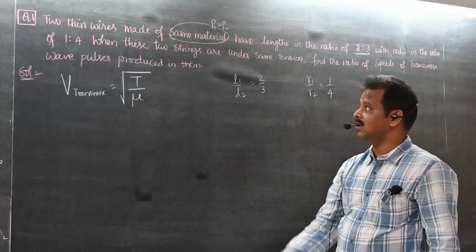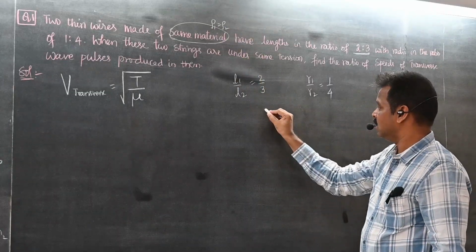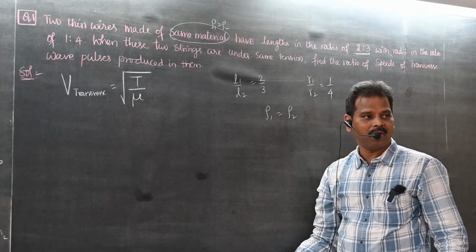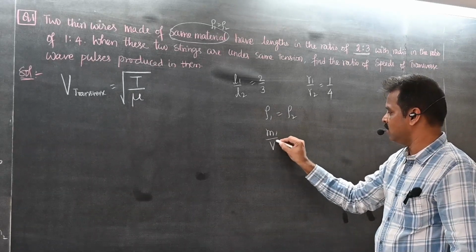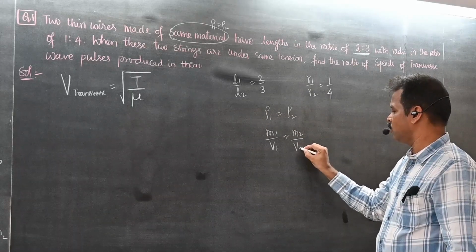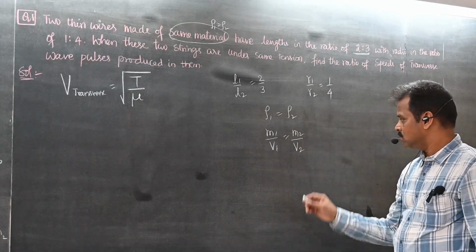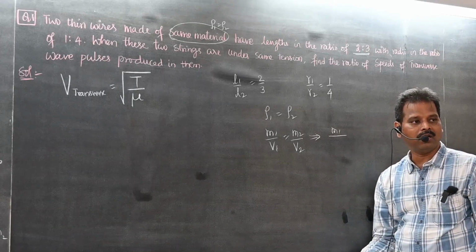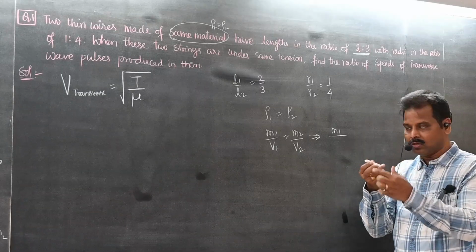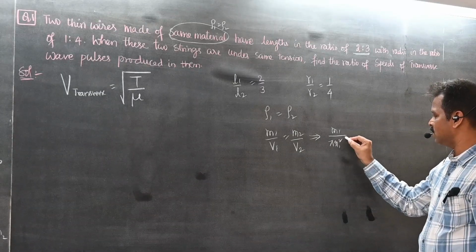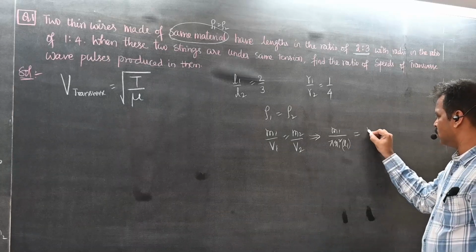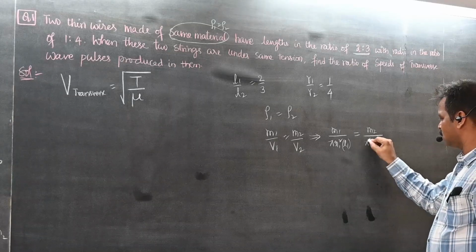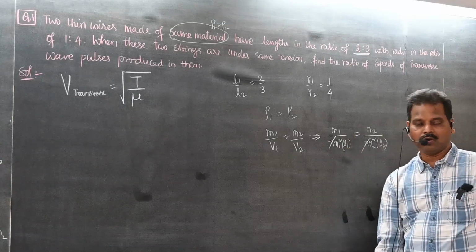Now students, as densities are equal, I am writing Rho1 is equal to Rho2. What is density? Mass by volume. So M1 by V1 is equal to M2 by V2. From this we can write M1 by V1, what is the volume of the wire? Area into length. What is area? Pi R1 square into L1 is equal to M2 by pi R2 square into L2. Can you cancel pi and pi?